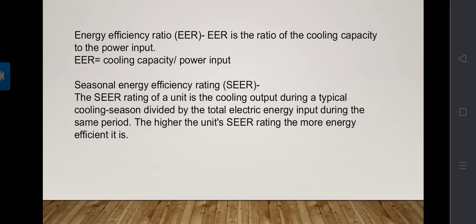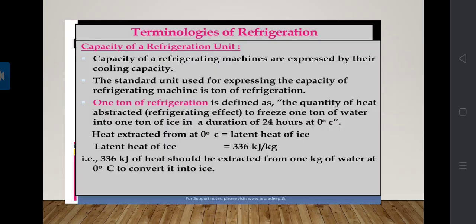Next is the capacity of a refrigeration unit. The capacity of mechanical equipment is generally given in HP, and of electric equipment in kilowatts. Similarly, the capacity of a refrigeration unit is given in tons of refrigeration.